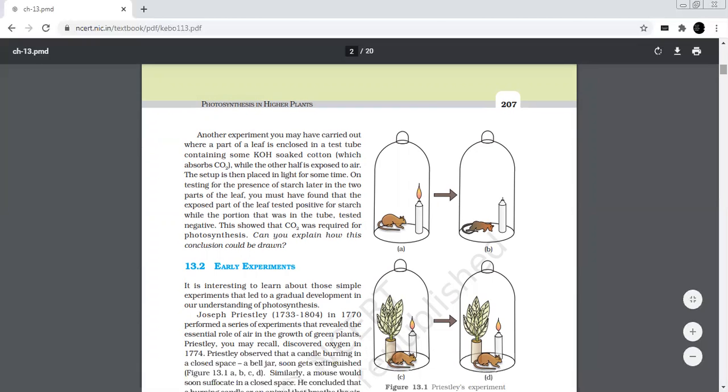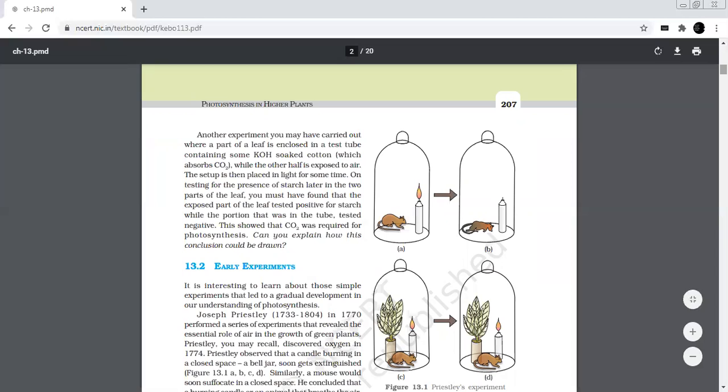Several simple experiments might be performed indicating that light, carbon dioxide, chlorophyll and water are essential raw materials for photosynthesis to take place. Let us see the importance of light. The rate of photosynthesis is directly proportional to the intensity of light. The necessity of light for photosynthesis can be shown by fixing a dark paper on the leaf of a well-watered but de-starched plant.